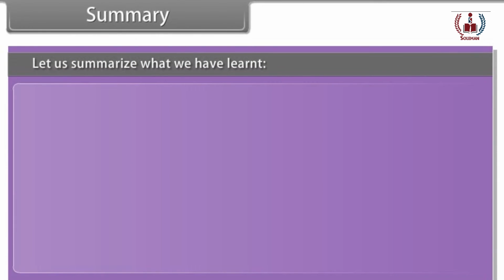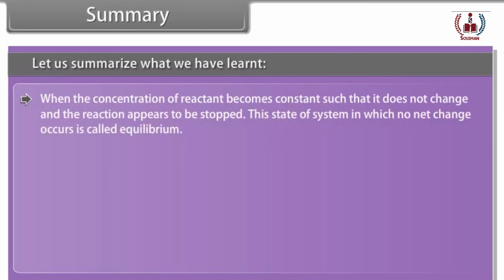Summary. Let us summarize what we have learned. When the concentration of reactant becomes constant such that it does not change and the reaction appears to have stopped, this state of system in which no net change occurs is called equilibrium.